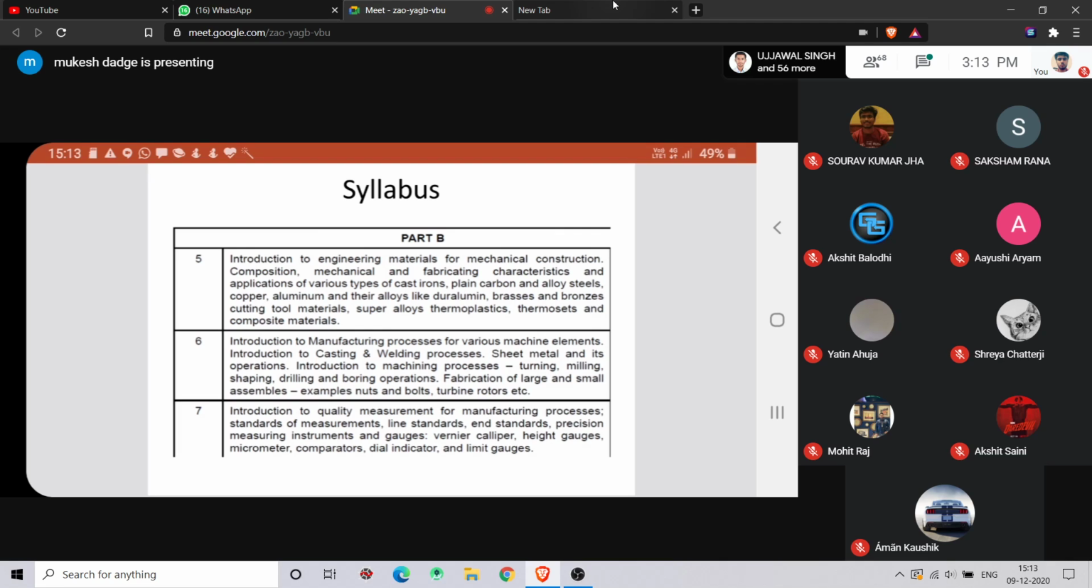Syllabus: I have taken this syllabus from your ordinance. That ordinance is already on the DTU mail and DTU website. You can download the complete syllabus for the first year. You will get the basic mechanical engineering part B there. Chapters 5, 6, 7 are of part B, and 1, 2, 3, 4 are of part A.